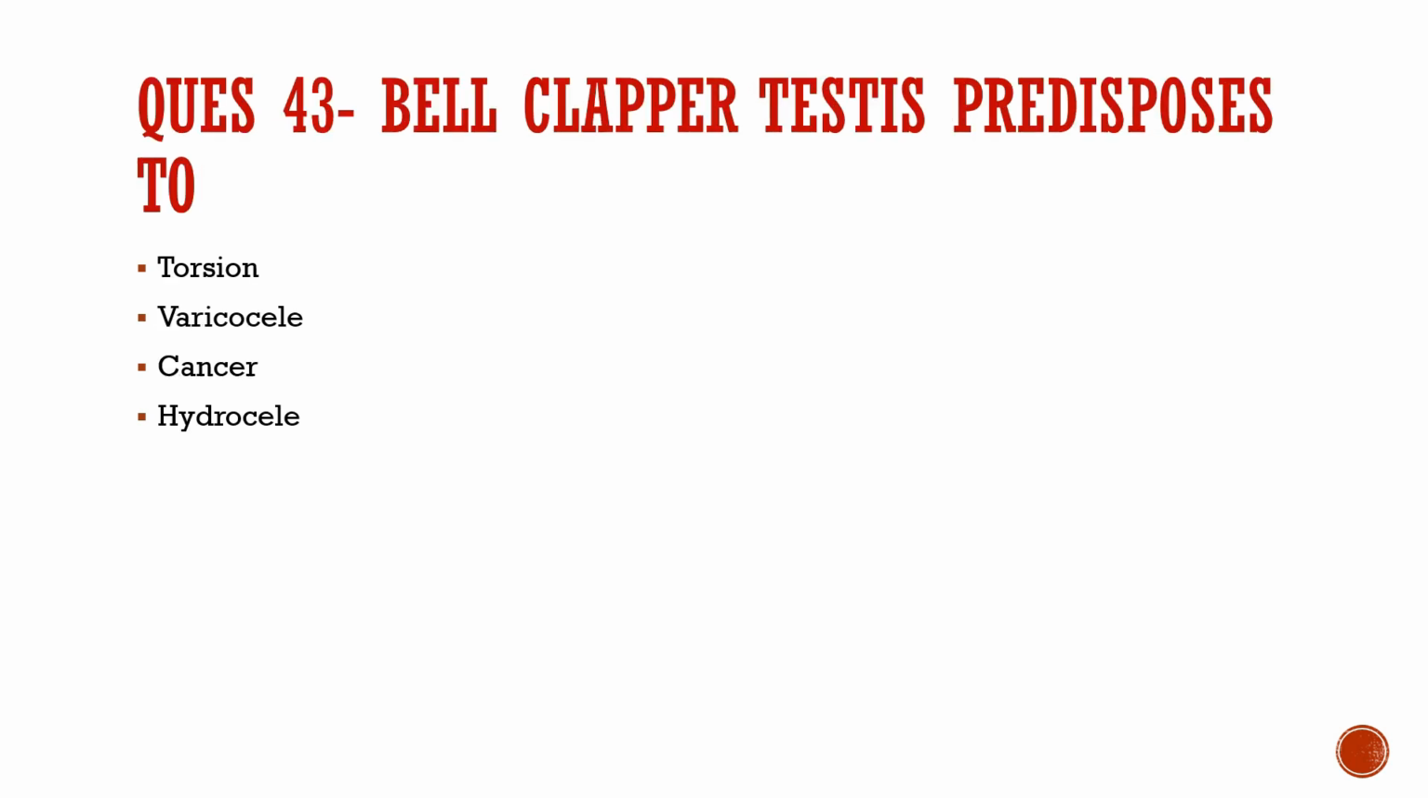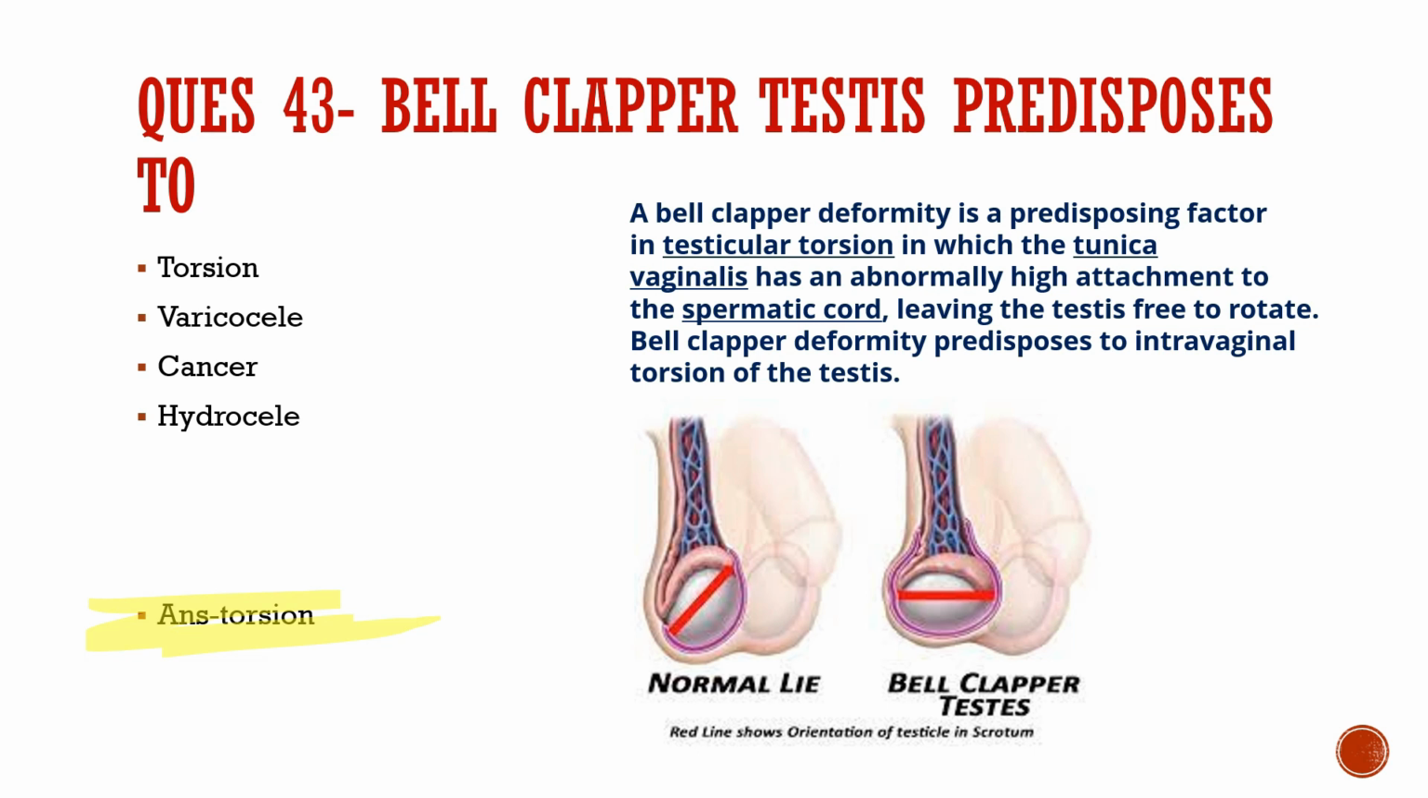Question number 43. Bell clapper testes predisposes to torsions, varicocele, cancer, or hydrocele. The correct option is torsions. So bell clapper deformity is a predisposing factor in testicular torsion, in which the tunica vaginalis has an abnormally high attachment to the spermatic cord, leaving the testes free to rotate, and the bell clapper deformity predisposes to the intravaginal torsion of the testes. So here we have the normal position, and here we have the bell clapper testes.